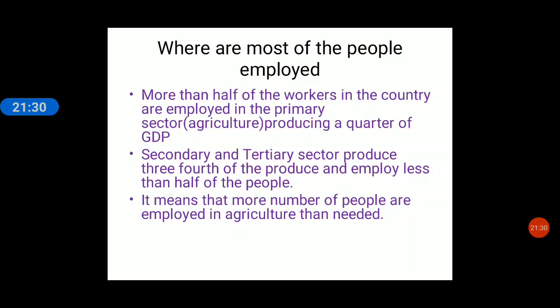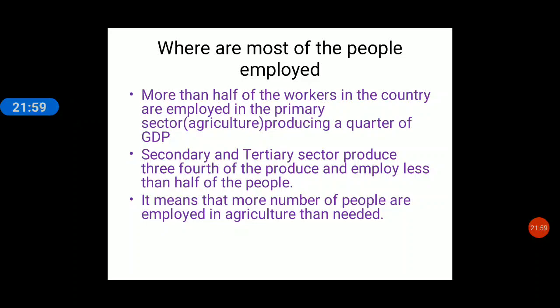Gross domestic product, meaning their contribution in the national income for that particular year, right? Suppose we consider 60 or 65% of people working in the agricultural sector, they are able to produce only 1/4 in the GDP.